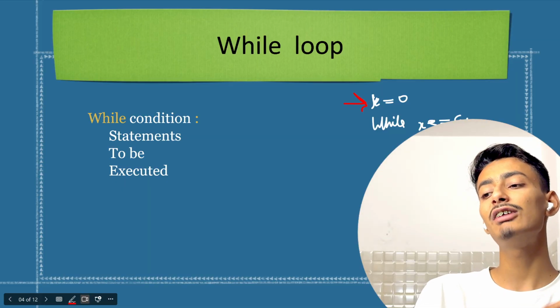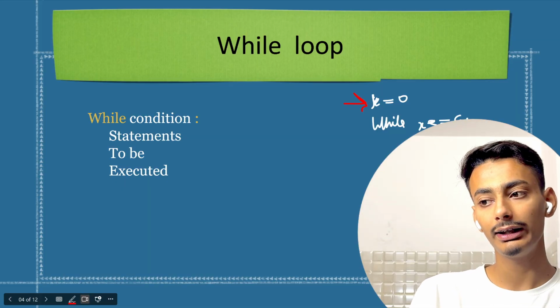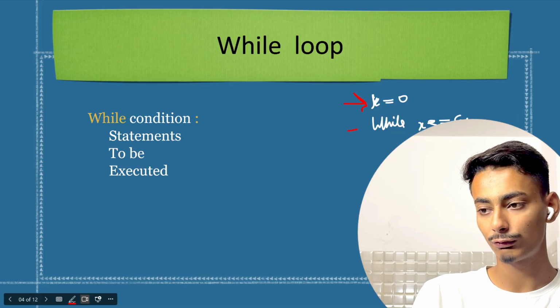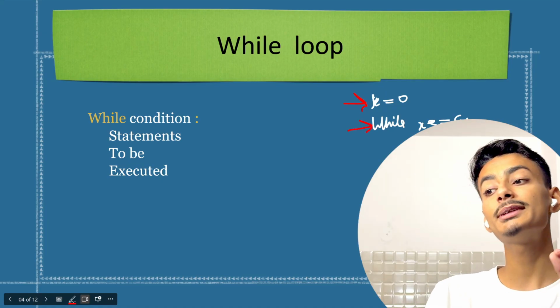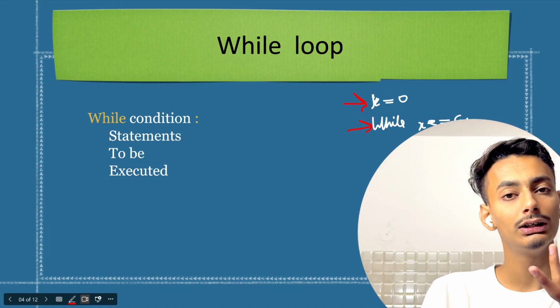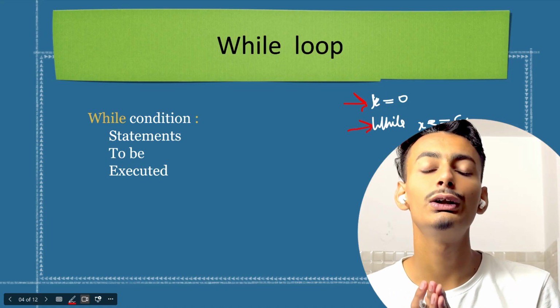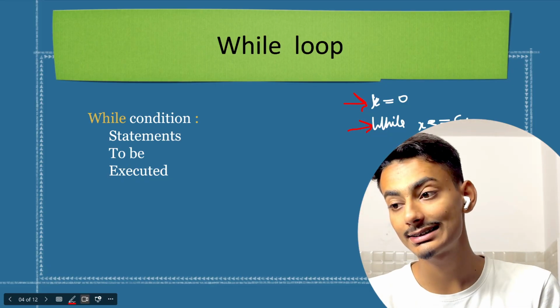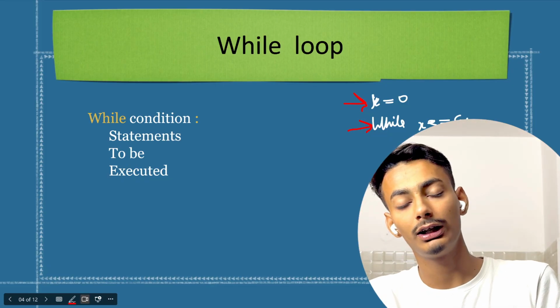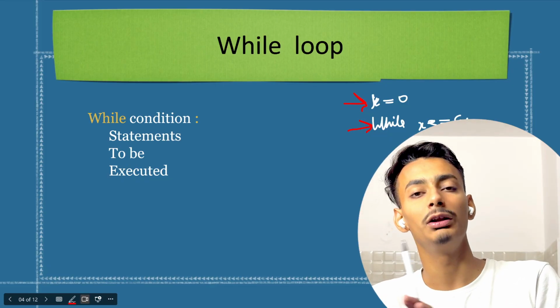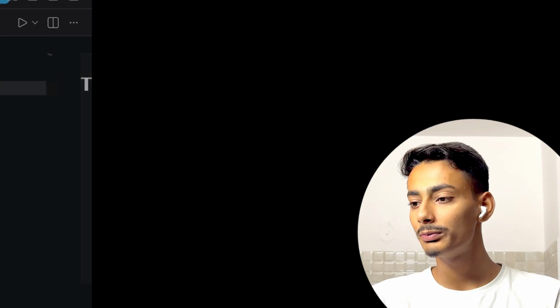After that, x will be redefined as 6. And again, it comes to this line of code, and it will check whether 6 is less than or equal to 5, but 6 is not less than or equal to 5. Hence, this statement will return false and the loop will end. I hope this part is clear, because it is very important to understand what is happening and how this loop is working.